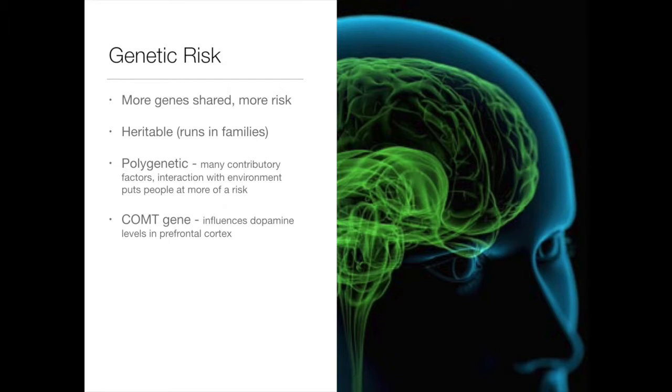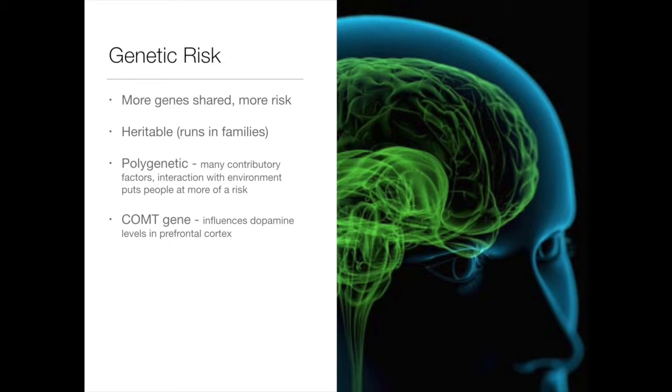It is also a polygenic disease, meaning that there are many contributory factors leading to its onset. Things such as gene-environment interactions can cause increased risk for development later on in life. For example, a person that has a biological disposition to schizophrenia that grows up in a stressful or abusive environment is at much greater risk. If one's genes are viewed as a gun, then one's environment is what pulls the trigger.